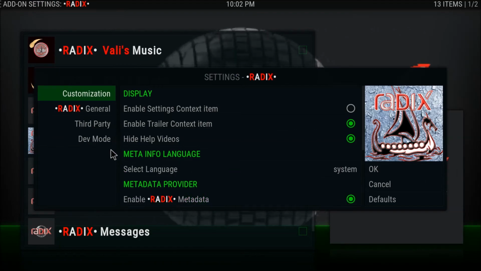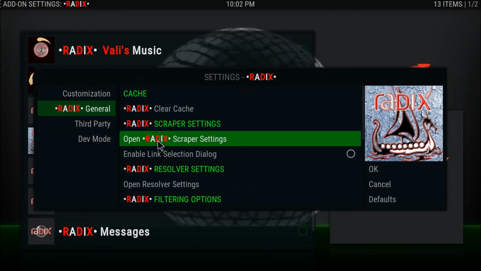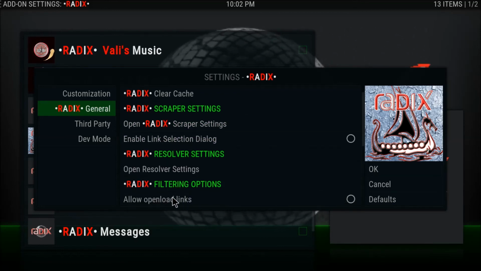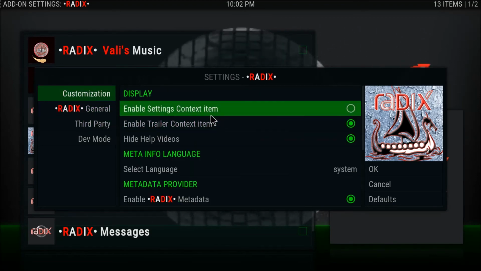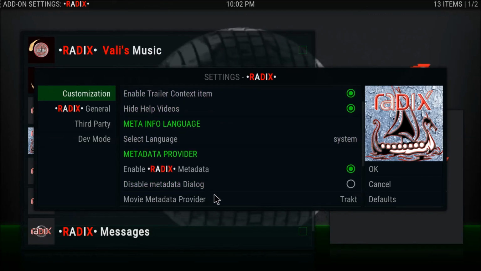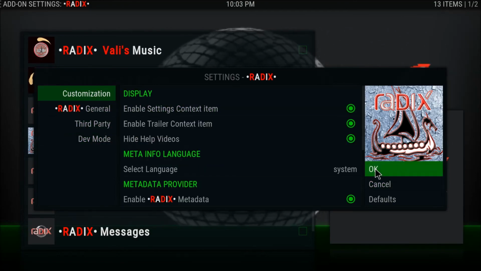Settings. Enable. Just make sure I'm not missing anything I want in here.